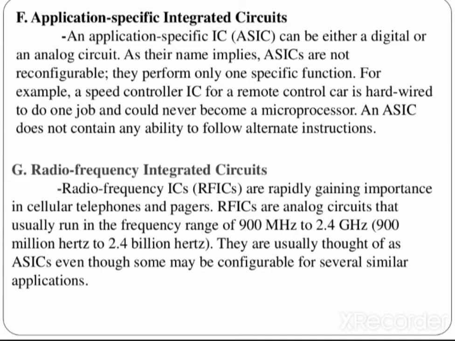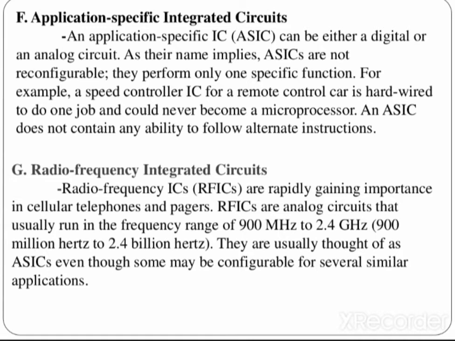Then applications of IC: it is used in computers, then it is used in electronic devices, all electronic appliances, all electronic gadgets. The components are mounted or integrated inside the chip.